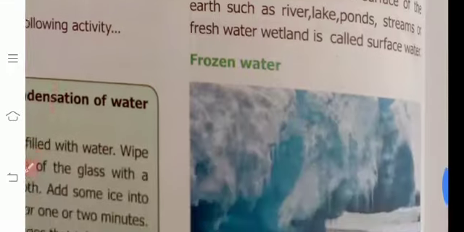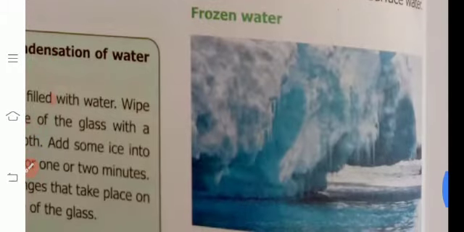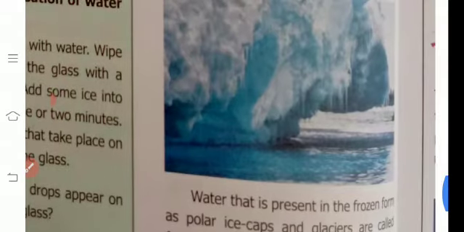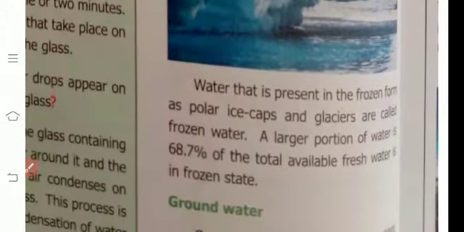Then frozen water. This is frozen water, the water present in the form of polar ice caps. In the Himalayas there is water in the form of ice. Ice caps and glaciers are called frozen water.